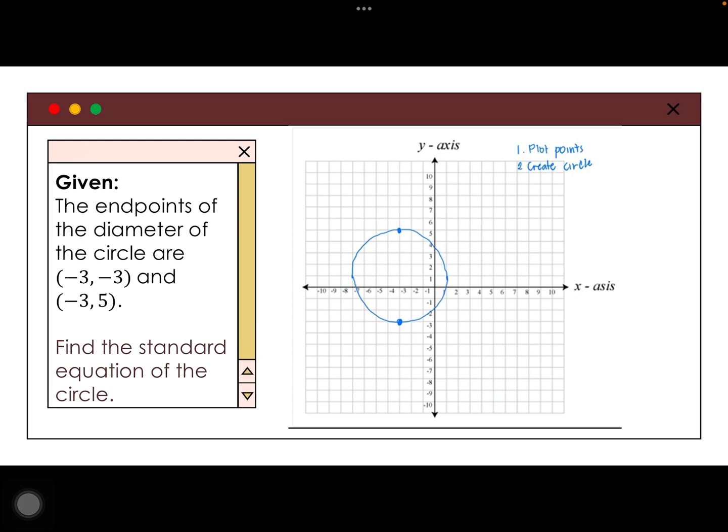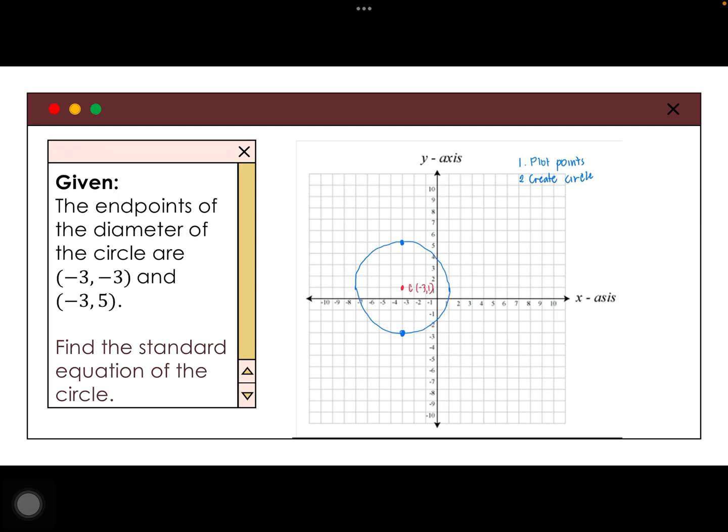Now, given here are the endpoints of the diameter of the circle. Ang sabi, ang endpoints daw ng diameter is at negative 3, negative 3, and negative 3, 5. So, basically, kung ayaw mo siyang i-solve, pwede mo siyang i-drawing. Okay? I-drawing natin para malaman natin yung equation ng circle na yan. So, plot those points. Ayan. Then, create your circle. So, next is identify your center. Ma'am, paano mag-identify ng center?